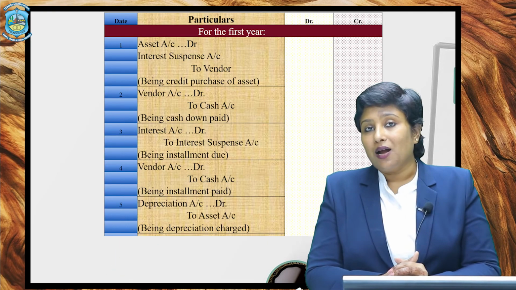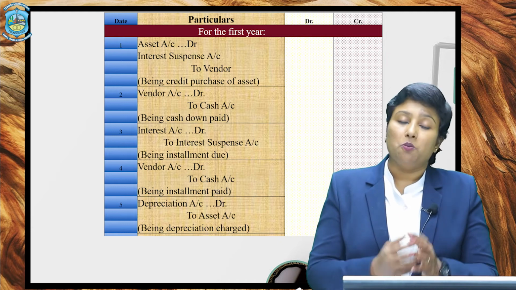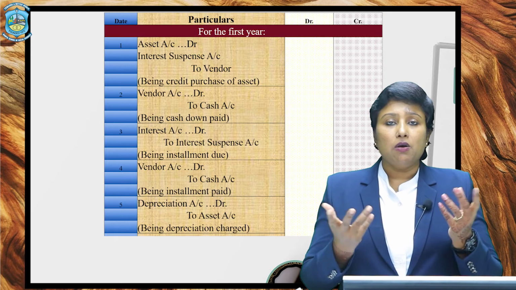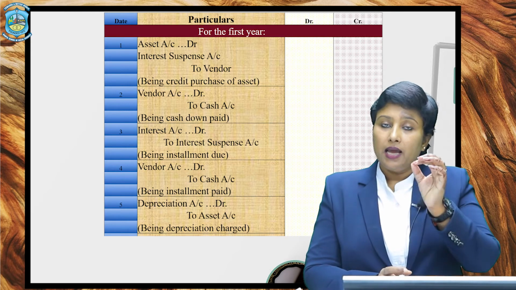Okay, so after the interest and the installment, the cash price has been paid in the form of installment, you will charge depreciation on the asset. Now, the owner of the goods right now is the buyer, and he is also using and possessing the asset, so depreciation has to be charged at his end. And the entry for depreciation is the same, depreciation account debited to asset. Be it straight line method or written down value method, the amount of depreciation can be calculated accordingly.